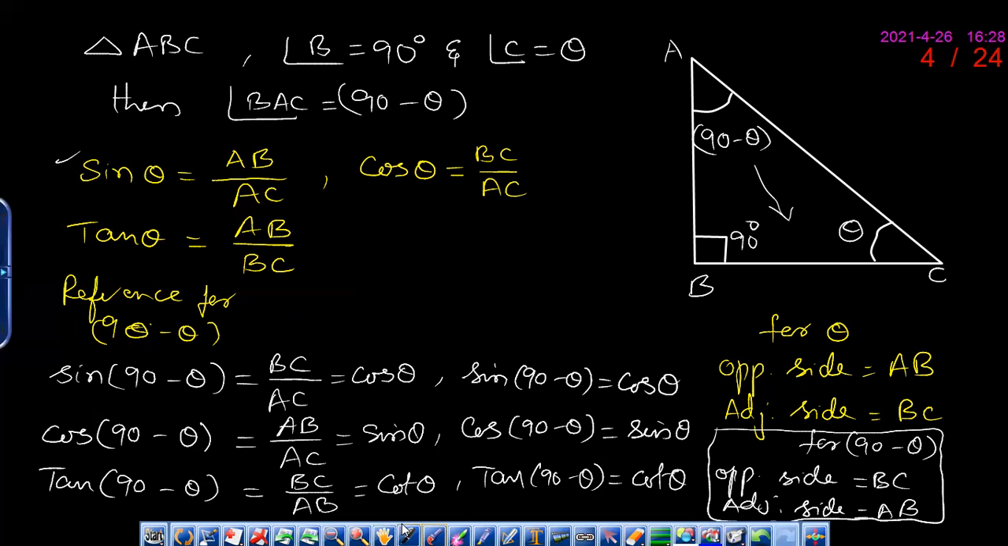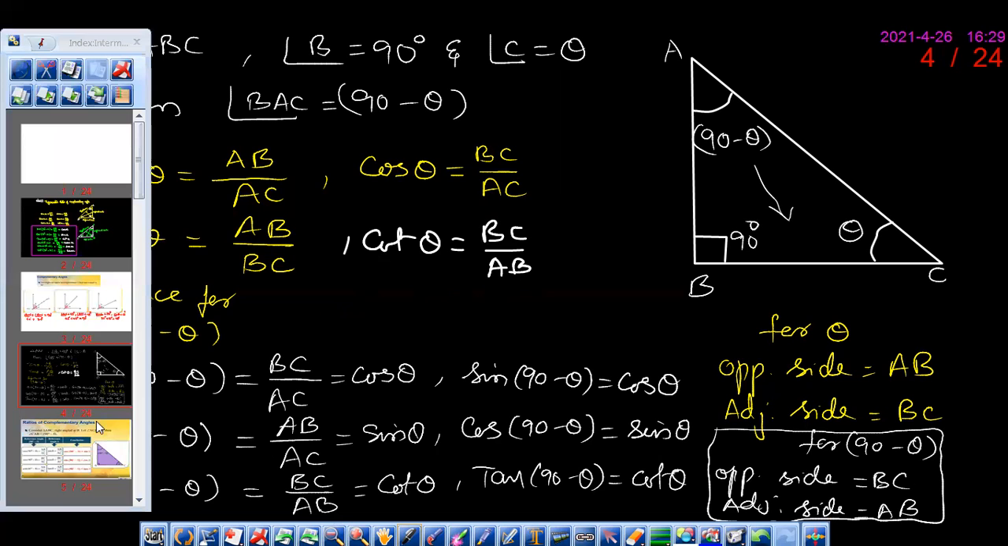So if I write tan theta is equal to AB upon BC, cot theta will be BC upon AB, sir. So in place of BC upon AB, we have written cot theta. So we got sine 90 minus theta as cos theta, cos 90 minus theta which is equal to sine theta, tan 90 minus theta which is equal to cot theta.